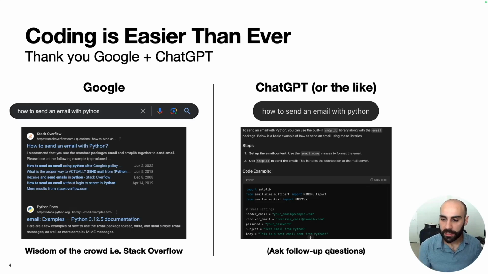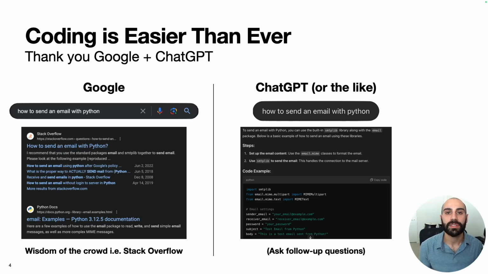So if there's something that doesn't really make sense here, like what is the meaning of MIME, or why is it called smtplib? Just these random questions that I might have, and these might be questions that if you asked a regular developer or programmer, they might get annoyed at you because you're getting way too into the weeds or getting way too pedantic. But ChatGPT is eternally patient and can answer almost any beginner level question with a high degree of accuracy.